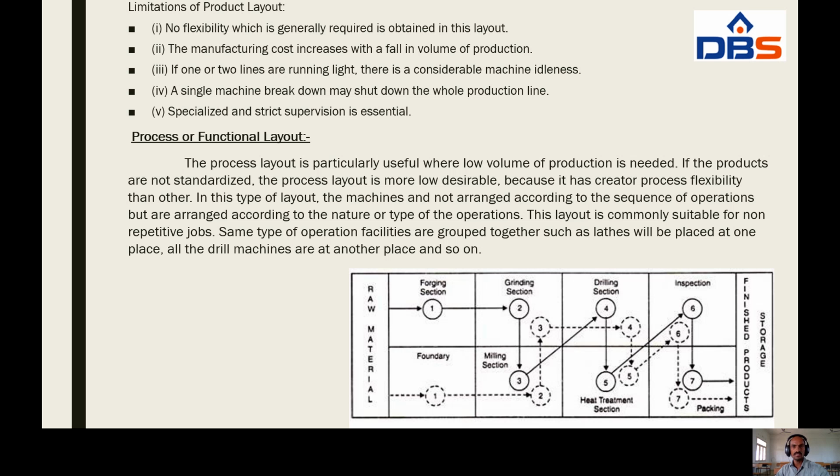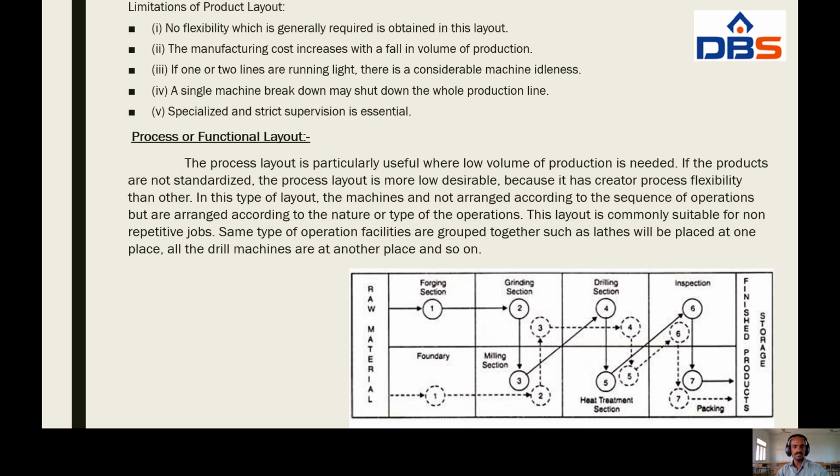It means when the production is low, the manufacturing cost increases. This is one of the limitations. And the next one, if one or two lines are running late, there is considerable machine idleness. So this is one of the limitations. And the next one, a single machine breakdown may shut down the whole production line.